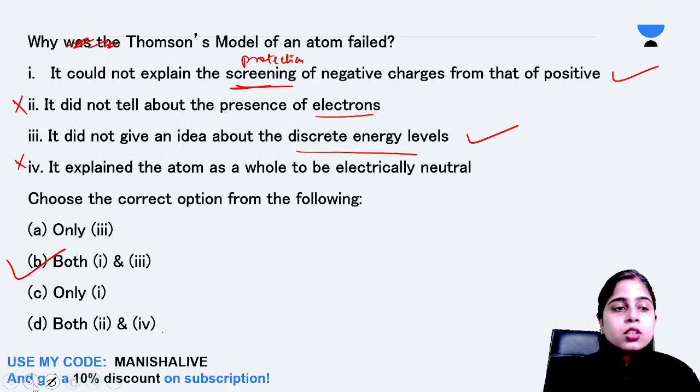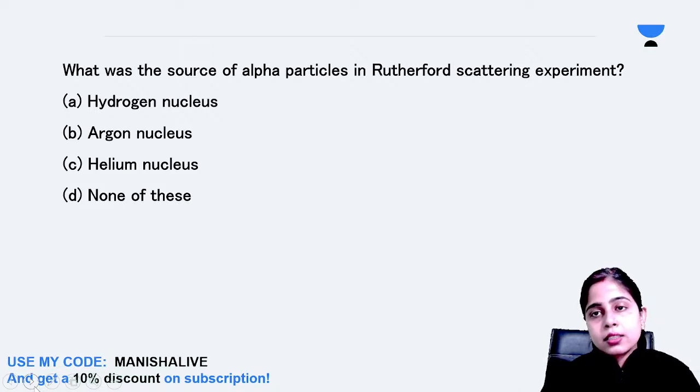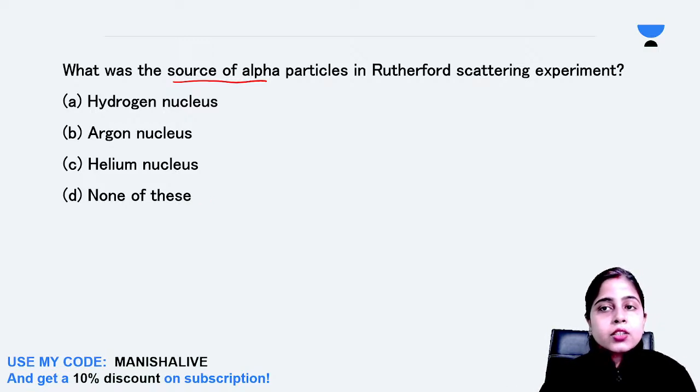Okay. Next, we should proceed to our next question. What was the source of alpha particles in Rutherford scattering experiment? Hydrogen nucleus, argon nucleus, helium nucleus, or none of these. Out of these, which was the source of alpha particles in Rutherford scattering experiment? Everyone please answer this question.